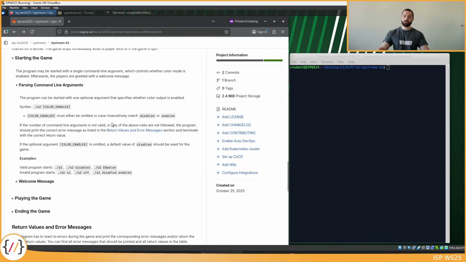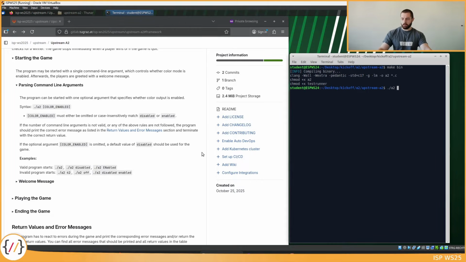As already mentioned, there is a command line argument. Command line arguments we can specify when starting the program. On the right hand side, I have opened a terminal in the upstream repository and pasted one of our reference solutions. So let's go ahead and quickly compile it. So we get the A2 binary, and if we now want to start the program and type one more space, we can now give a list of command line arguments. Each command line argument is separated by another space. So in this case, let's say ABC space def, I would try to start the program with 2 command line arguments, where ABC is the first command line argument and def is the second.